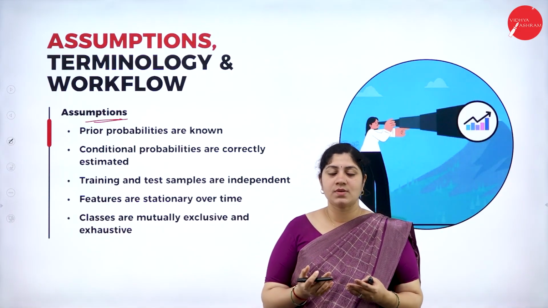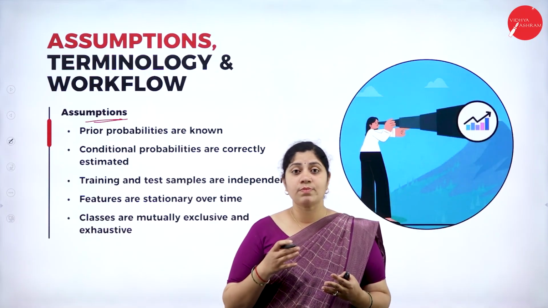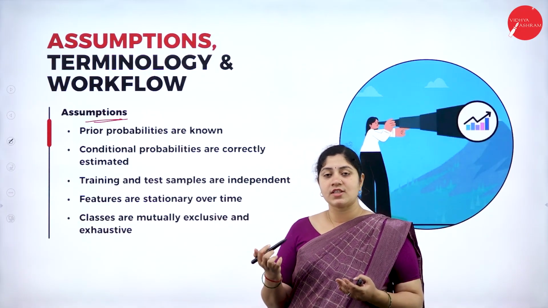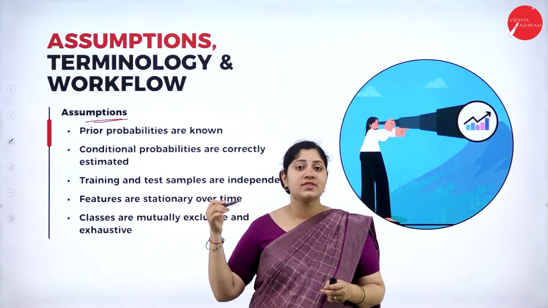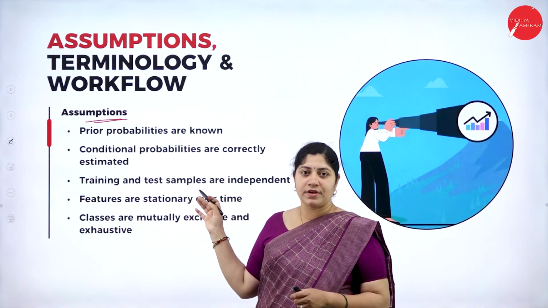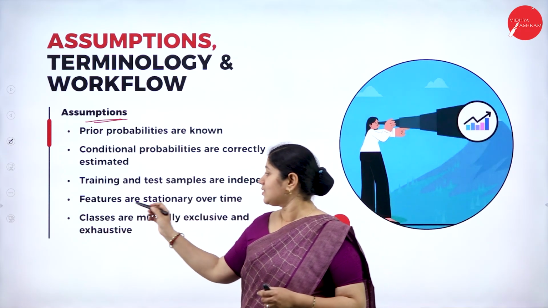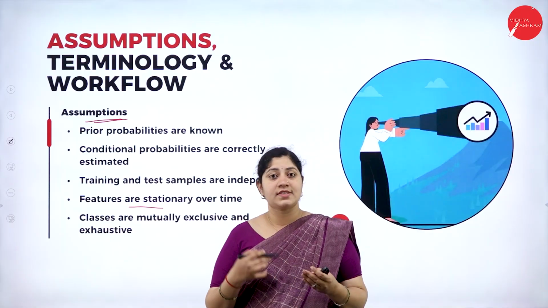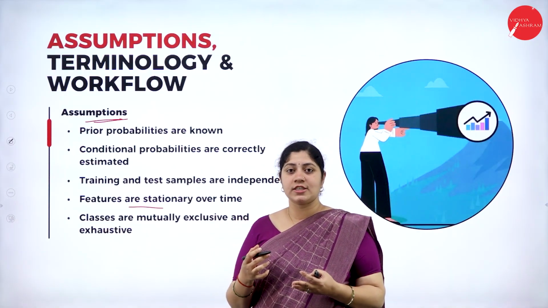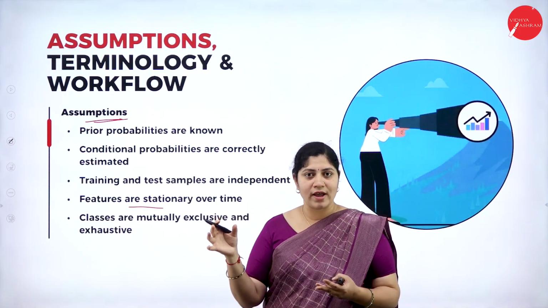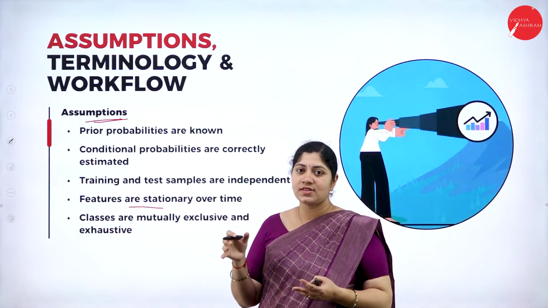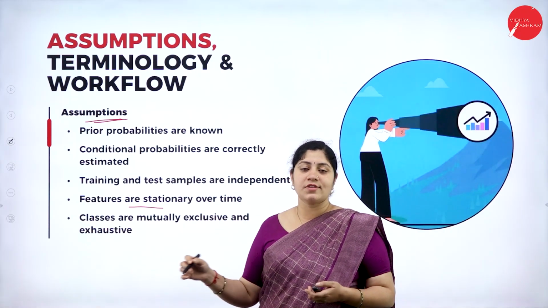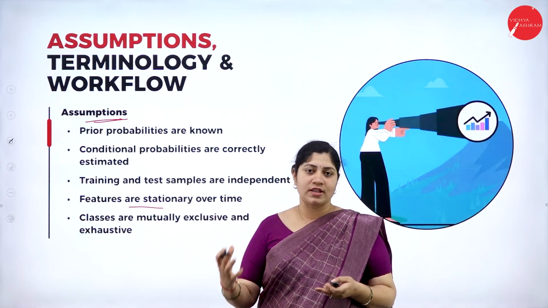Then the second assumption that we can consider is that the conditional probabilities are perfectly estimated. The third assumption is that the training and the test samples are completely independent. Then the next assumption is that the features are stationary over the time period. The next assumption that we can consider here is that the classes that we define are mutually exclusive as well as exhaustive. Thus, these are the assumptions that are considered under the Bayes classification method.